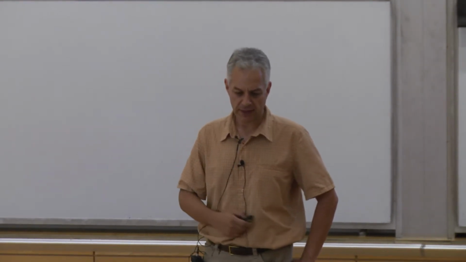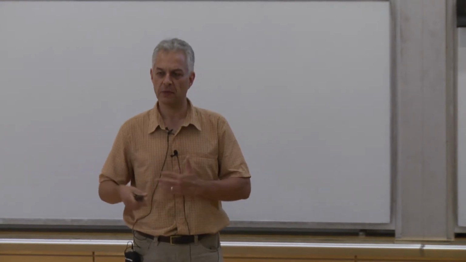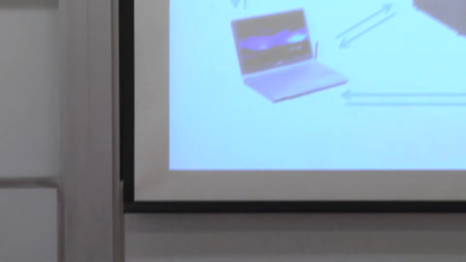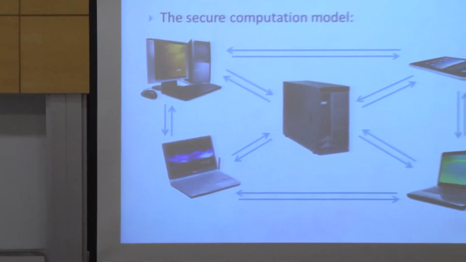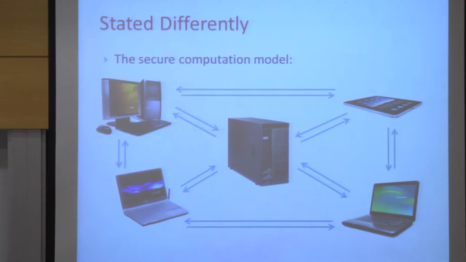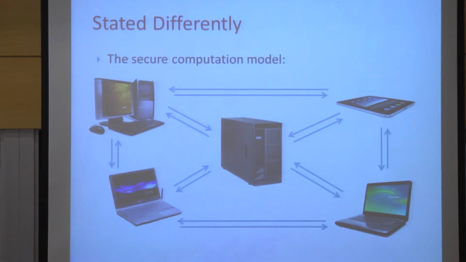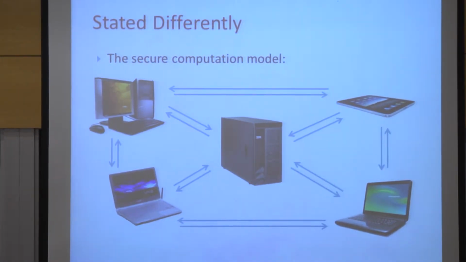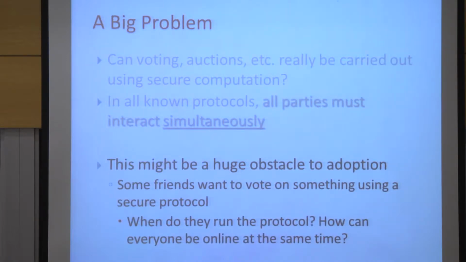Now, there is one other major problem that was overlooked in many initial protocols. And that is that in these protocols, all parties have to exchange many messages between themselves in many rounds of interaction. So the view of the world is like, we have these 5 parties here, and the protocol is composed of rounds, and in each round, each party sends messages to any of the other parties. Okay? And this seems nice in theory, but this might be a huge obstacle